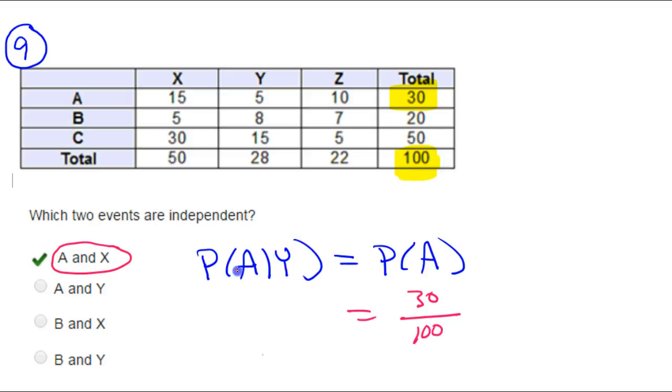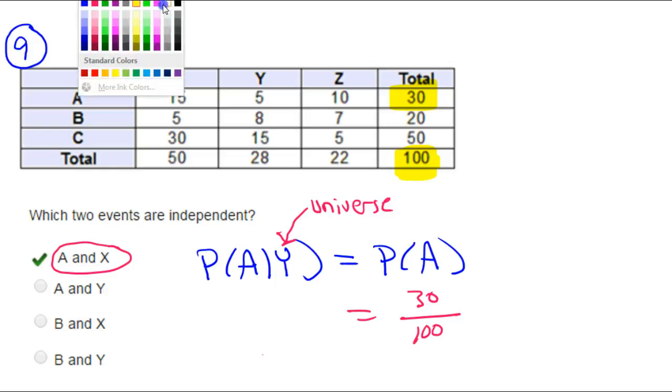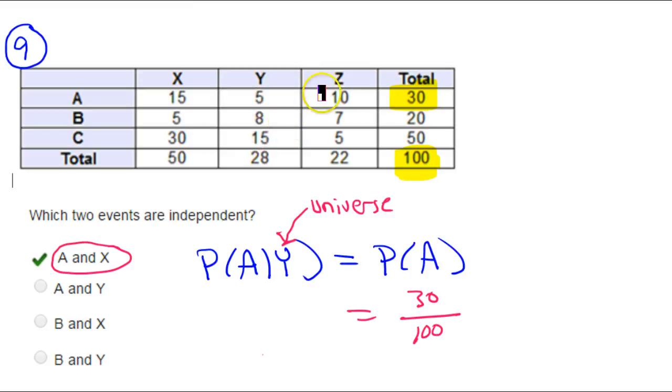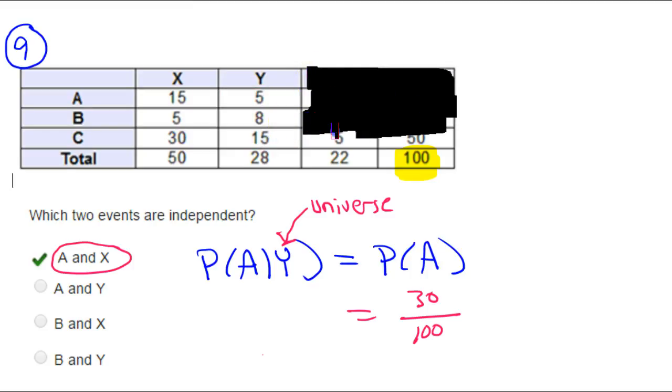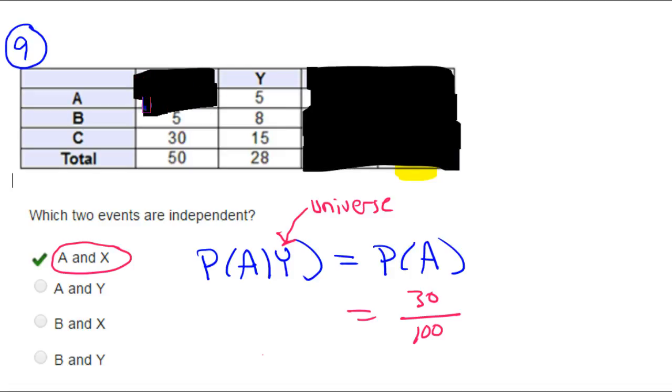Okay, now the probability of A given Y. When you're given something, this is your universe. So given Y, that means Y is the universe. So I'm going to throw out the rest of this. Only Y now. Y becomes the whole universe.